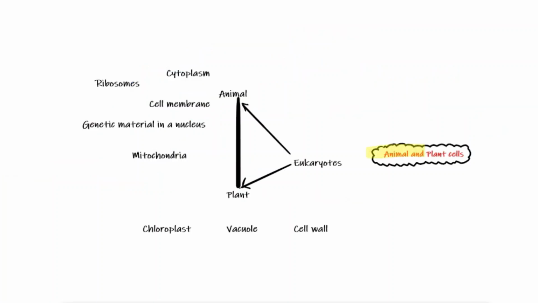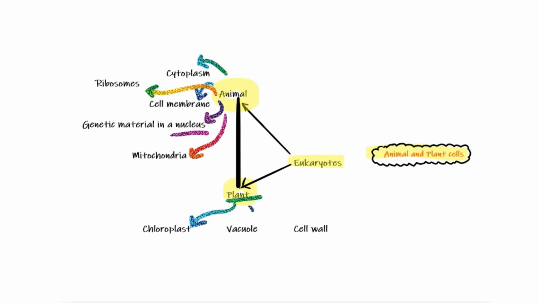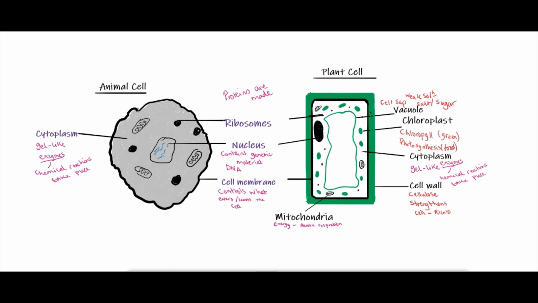As we've studied before, animal and plant cells are eukaryotes. Both animal and plant cells have cytoplasm, cell membrane, genetic material inside a nucleus, mitochondria and ribosomes. The difference is that the plant cell also has chloroplast, a vacuole and cell wall. For GCSE biology, you will need to know the structures and functions for both animal and plant cells.